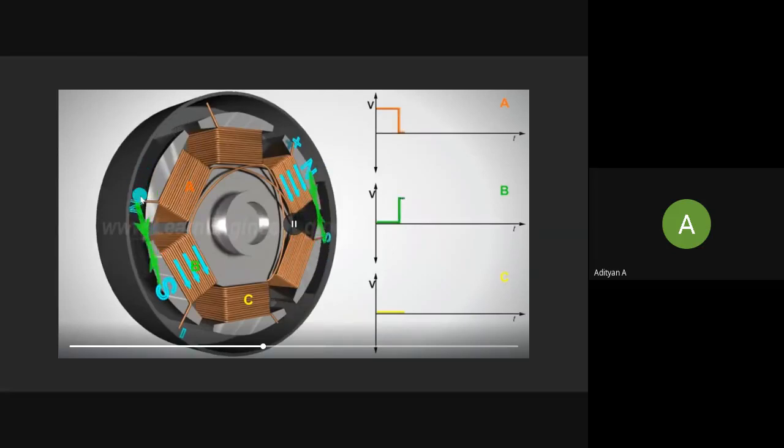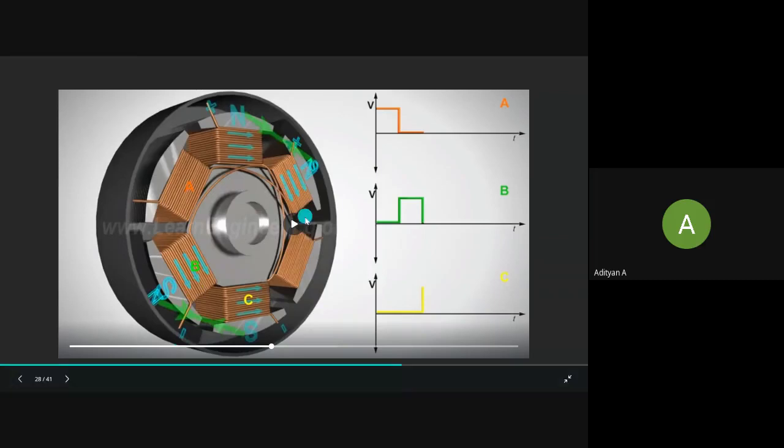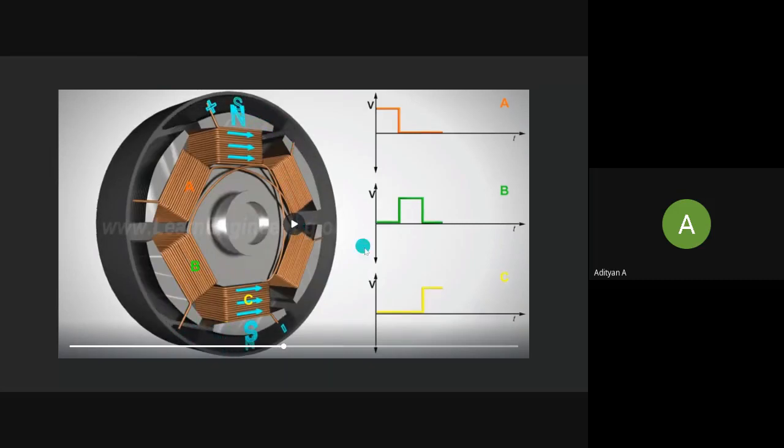The north pole is again attracted towards coil B, and the moment the rotor reaches coil B, coil C is energized. Again, there's a south pole here, so the north pole is again attracted towards the south pole.